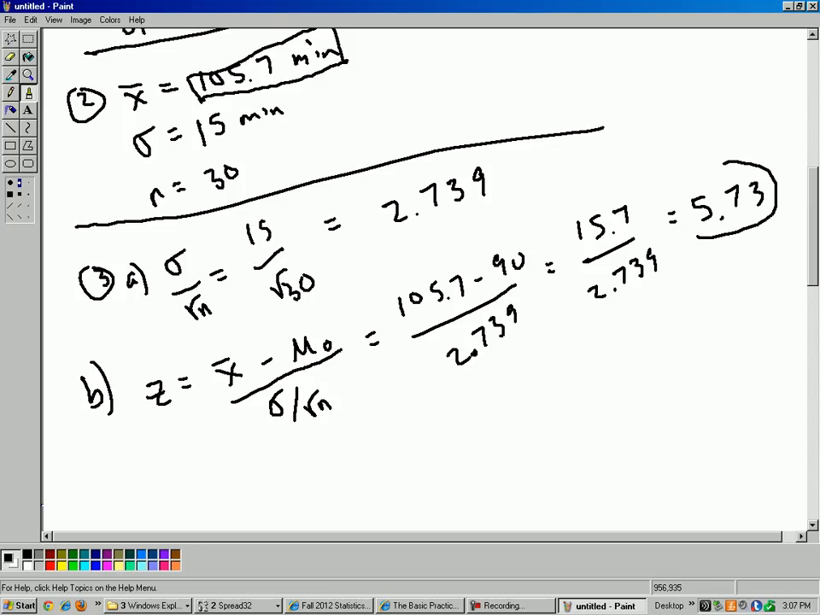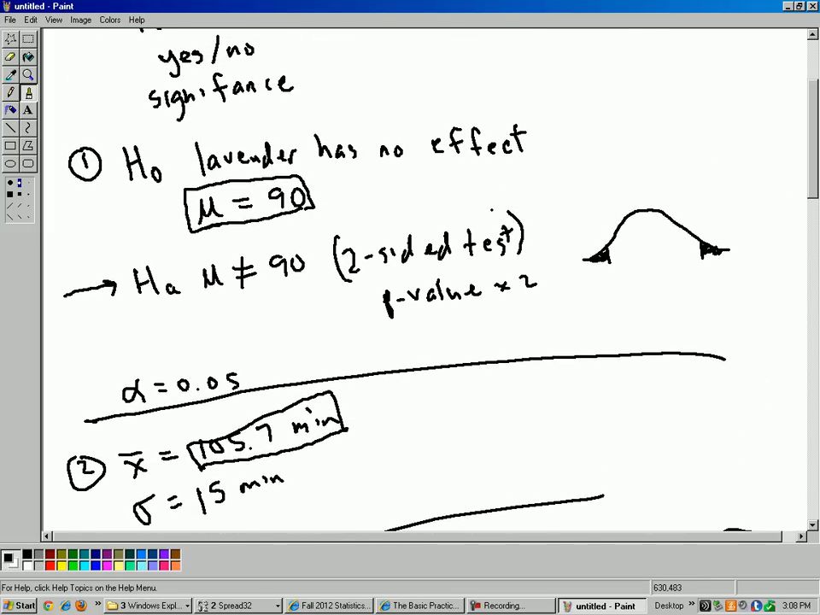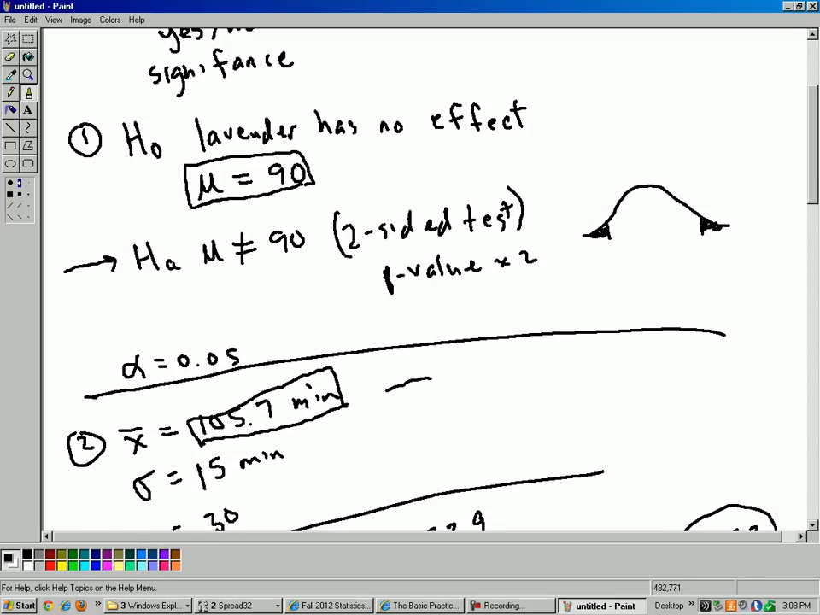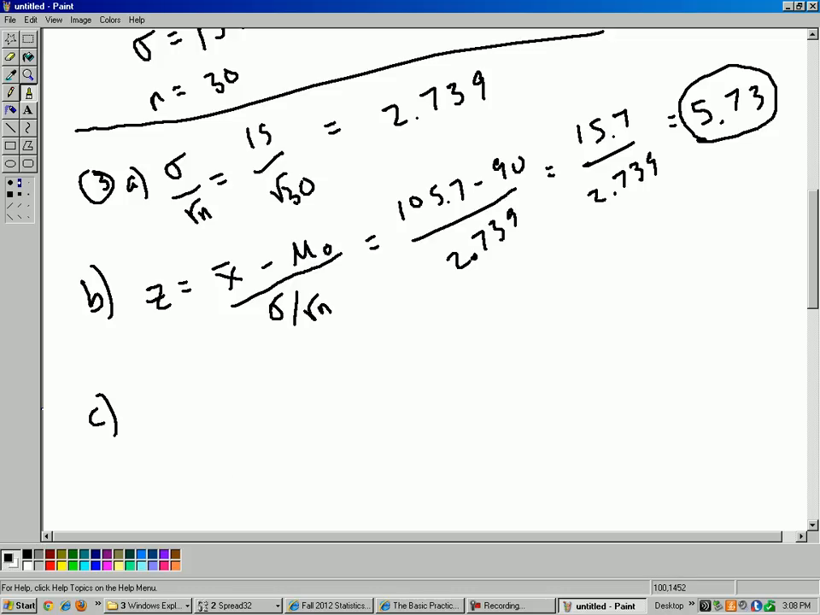Okay, a huge z-score. What that tells us is this sample mean, 105.7 minutes, was such a huge sample result compared to the assumed mean of 90 that it's more than 5 standard deviations of the sampling distribution higher. So if the null was true, this would be a very, very remarkable sample mean indeed. That number, 5.73, is not even on the table. If you go to the table in the back of the book, you're not even going to find it. So that tells you that the p-value is essentially 0.